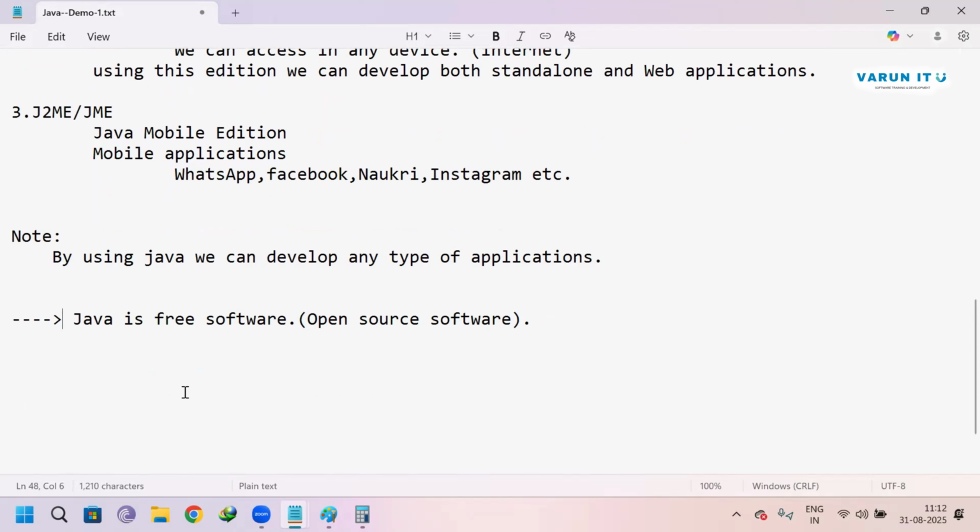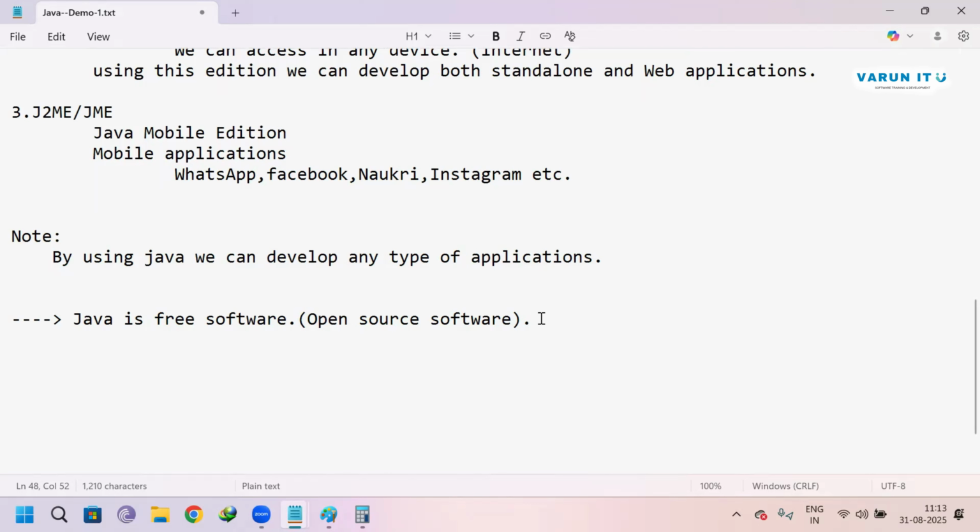Java is a free software, but don't think that because Java is free, Java has more demand in industry. It's not like that. Java has more demand in industry because Java has more features. That is the reason Java has more demand.